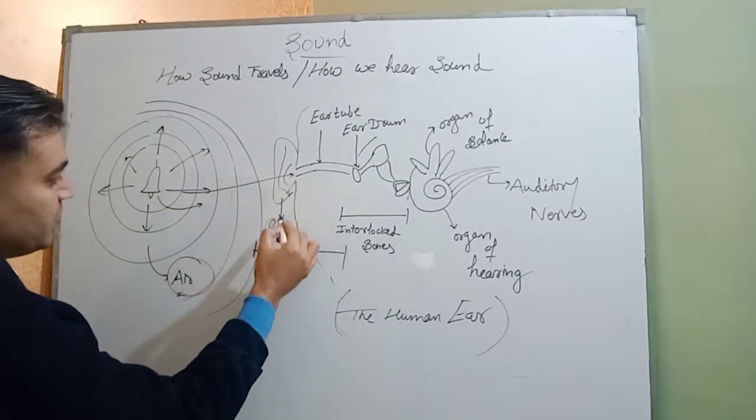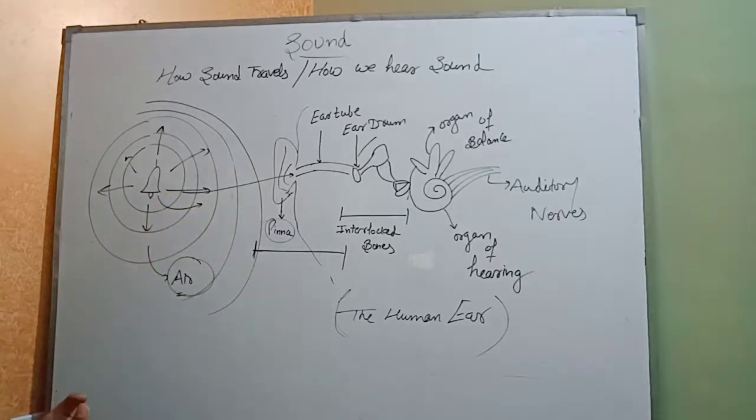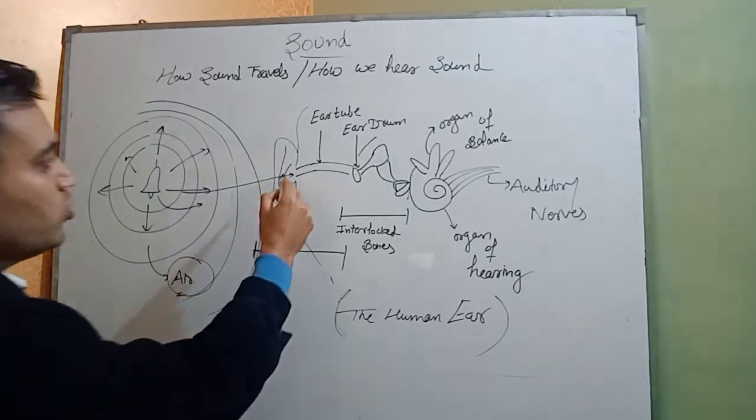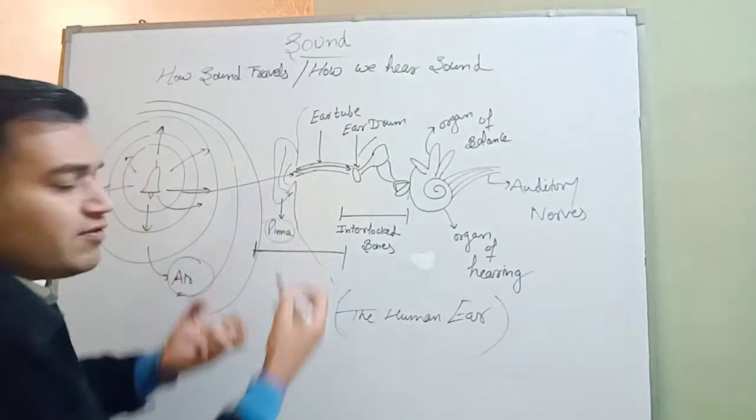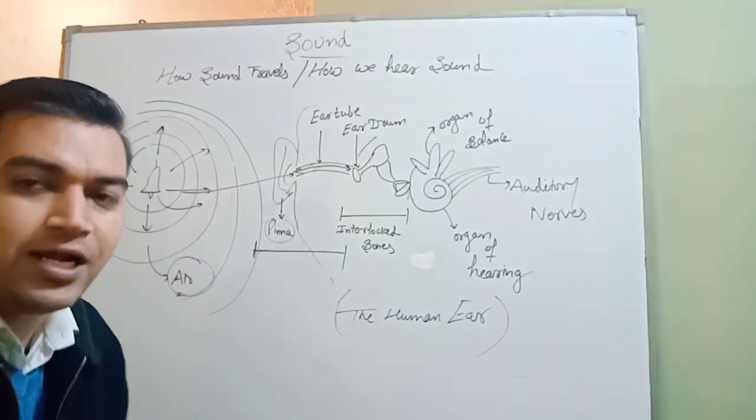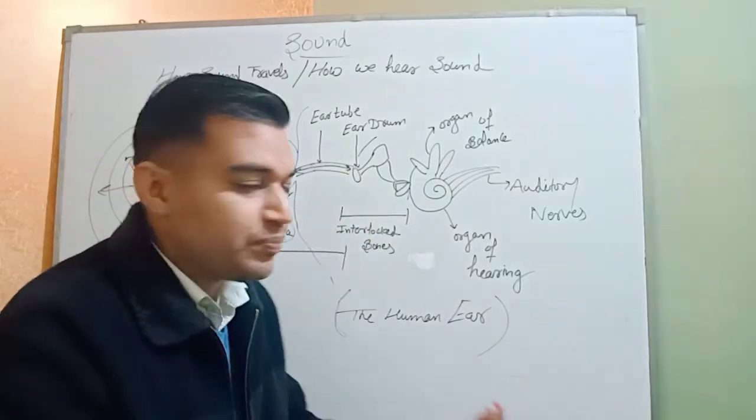And what is the function of this pinna? The pinna will collect the vibration. It helps in collecting it and transfers it to the ear tube. What is the function of the ear tube? It's just like a passage. It receives the vibration from the surrounding atmosphere and transfers it to the middle ear. This is the middle ear.